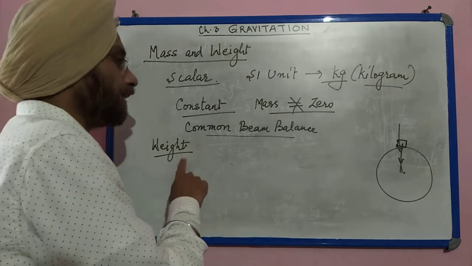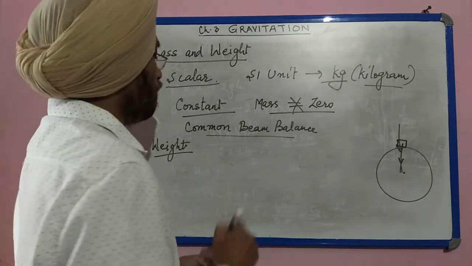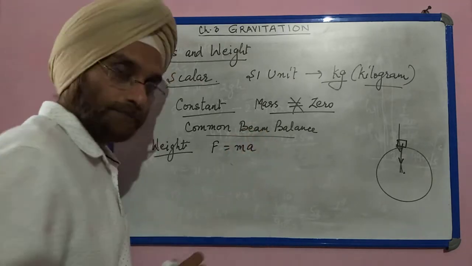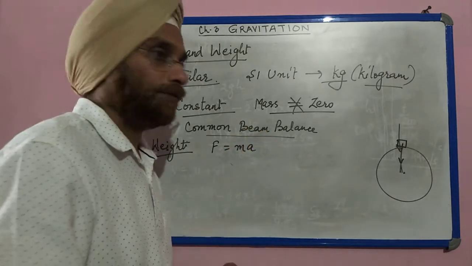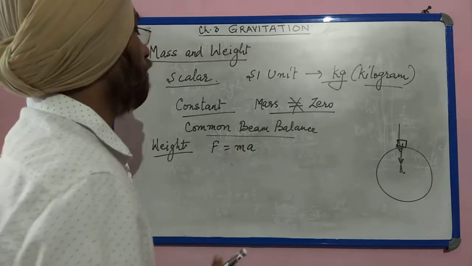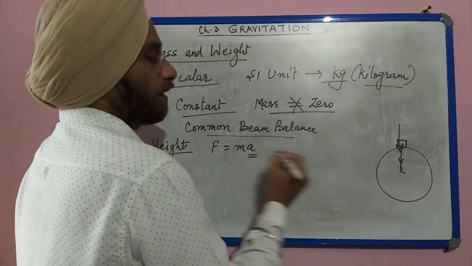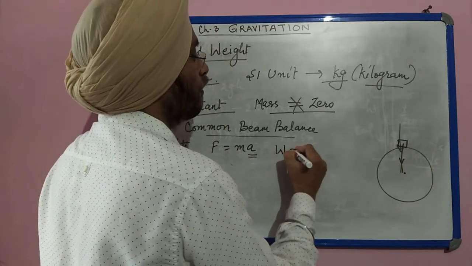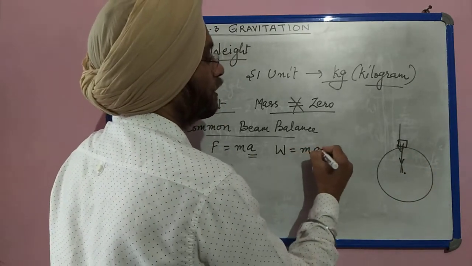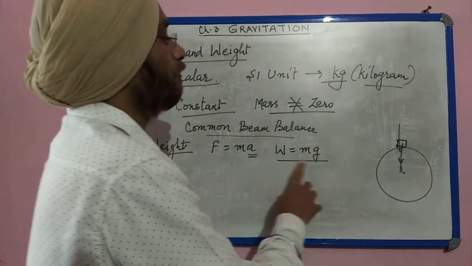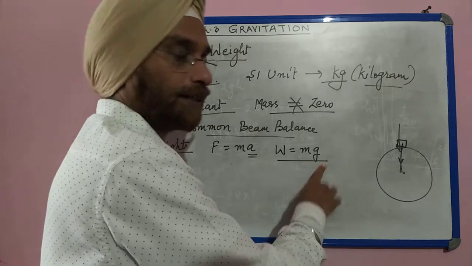Now when we say that weight is a force, F is equal to ma, we know, mass into acceleration, we have already studied. So the formula here becomes, since gravitational acceleration is g, weight is equal to force is equal to m into g. So to calculate weight of a body, it becomes mass into gravitational acceleration.